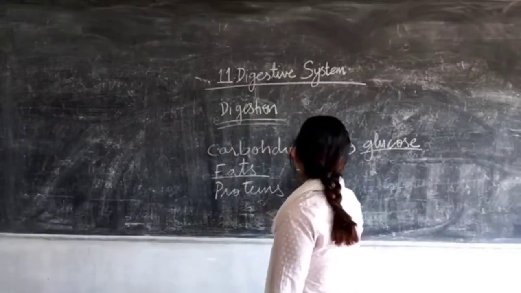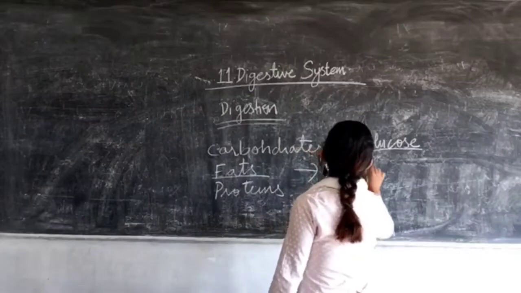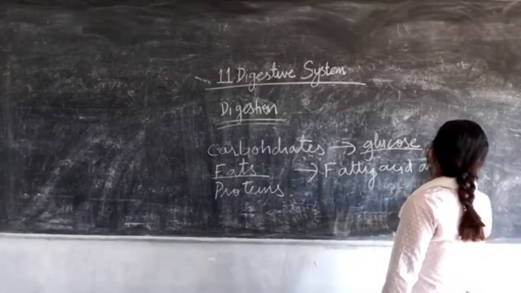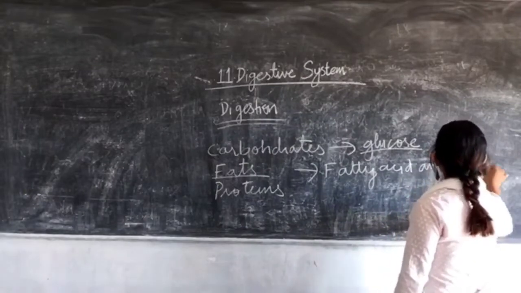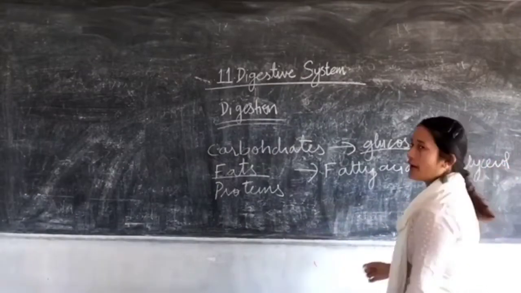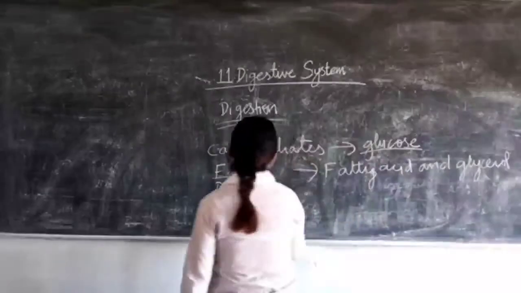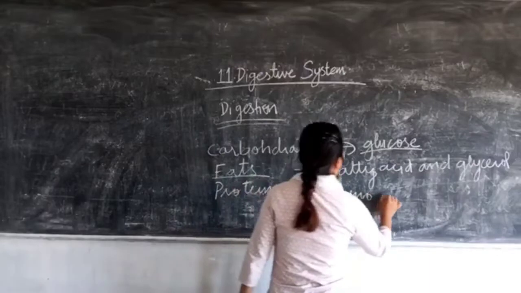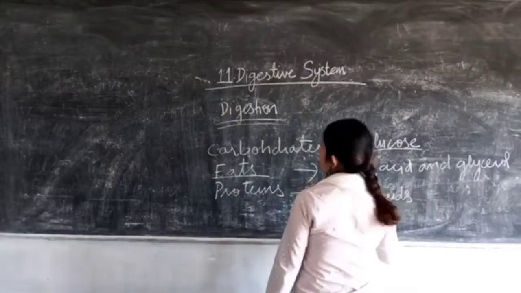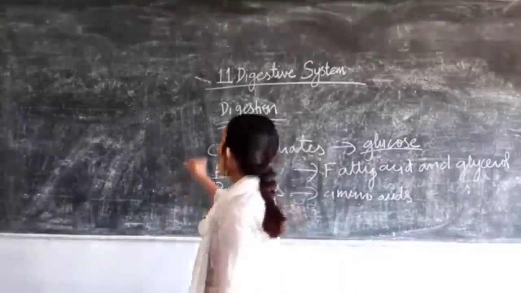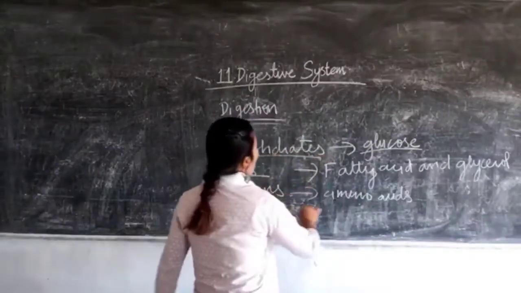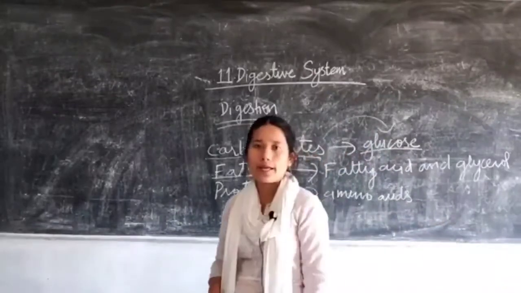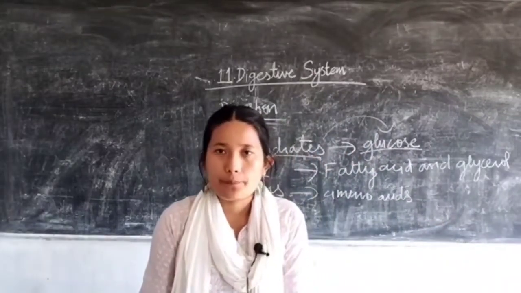Then you have fats. Fats have to be broken down into fatty acid and glycerol. Only in this form are they acceptable by our body. Similarly, protein has to be broken down into amino acids. So, digestion is a process in which the complex form of the food is broken down into a simpler form so that it is acceptable by our body.